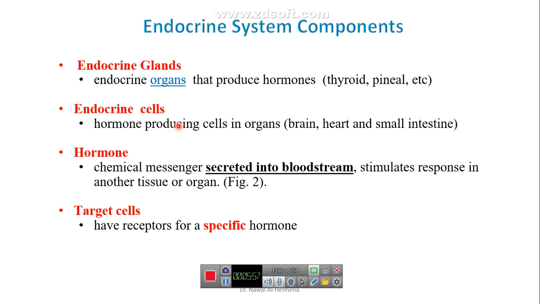These organs are not endocrine organs, but contain cells that secrete hormones, like cells in the brain, in the heart, or in the small intestine. A hormone is a chemical messenger secreted to the blood to stimulate a response in another tissue. The target cell to a hormone has specific receptors for this hormone.